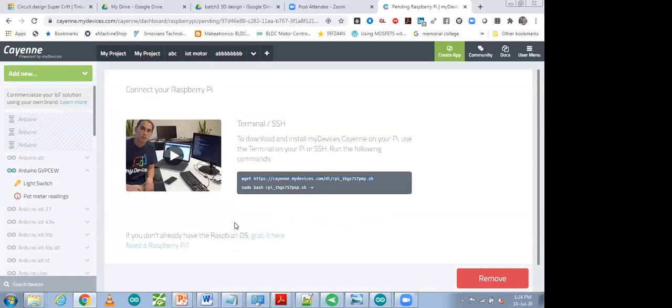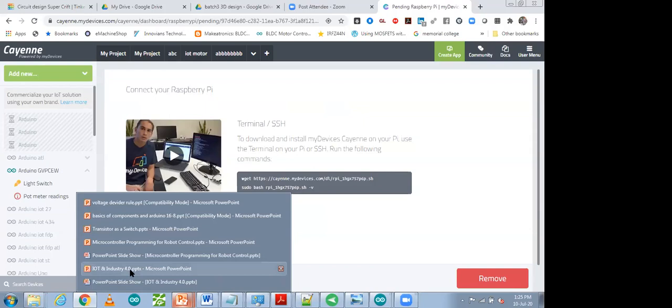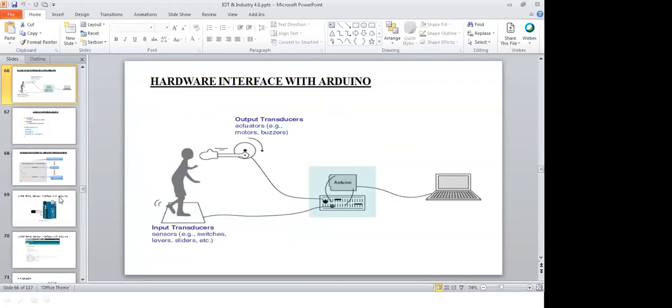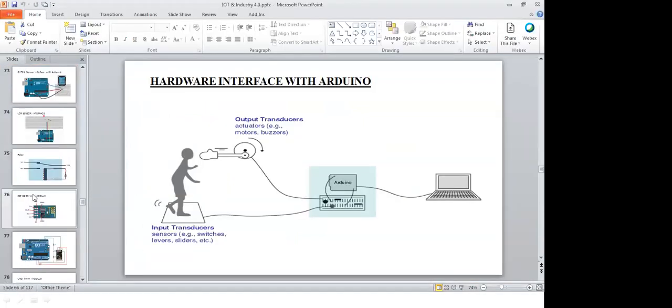So how can you do it? First of all, I'm going to tell you about which Raspberry Pi you can use, and how you can install its operating system and its Raspbian image. That I'm going to share with you. So let me open that Raspberry Pi first. Yes. Over here, I'm coming directly to Raspberry Pi.